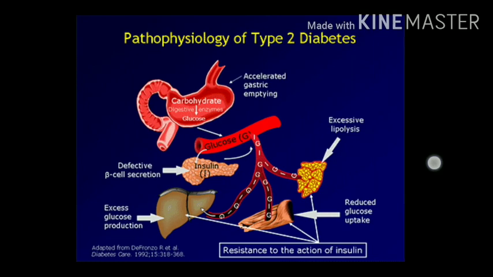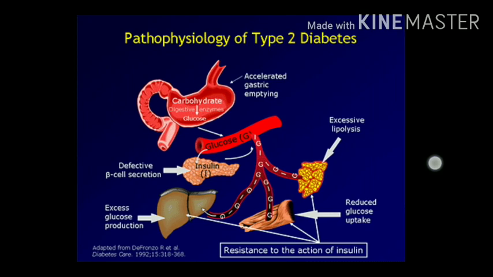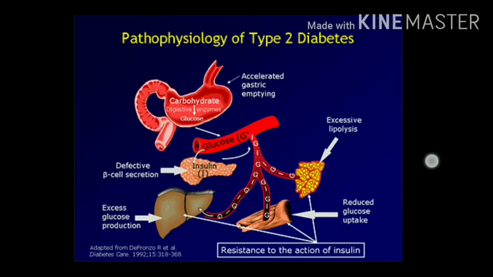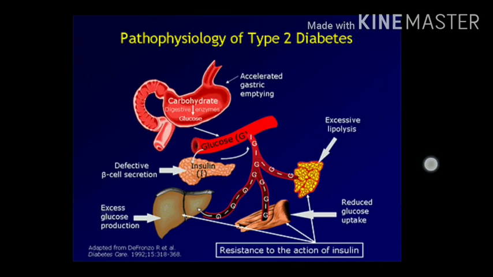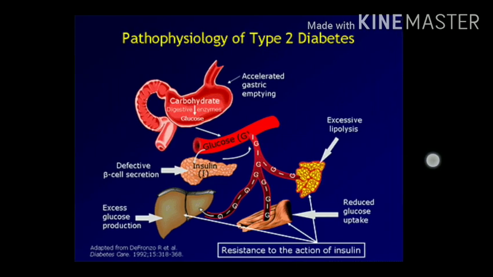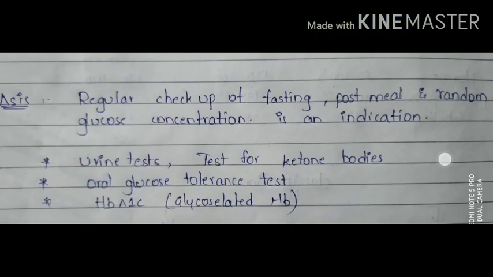So after that it shows the resistance to the insulin. Liver shows the excessive glucose production and muscle shows the reduced glucose uptake, and there is an excessive lipolysis. So this is about the pathophysiology of the diabetes mellitus. And here the next one is diagnosis.